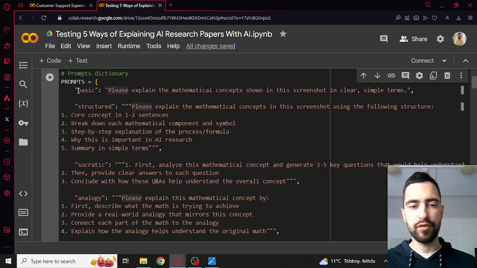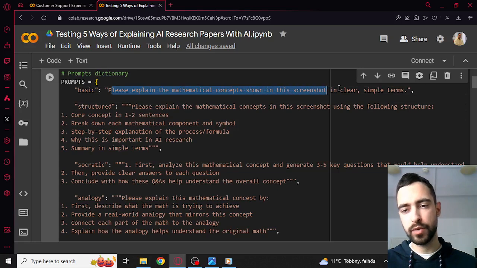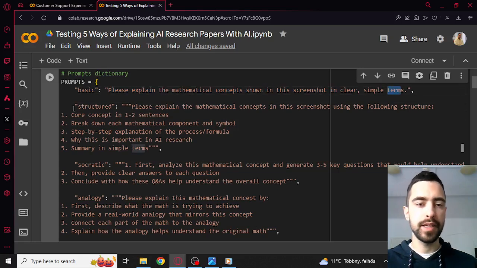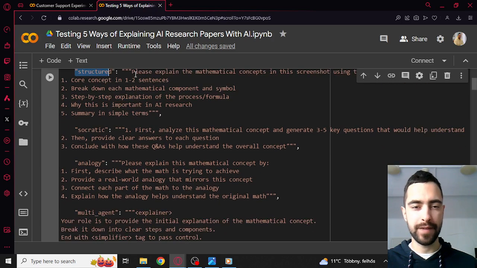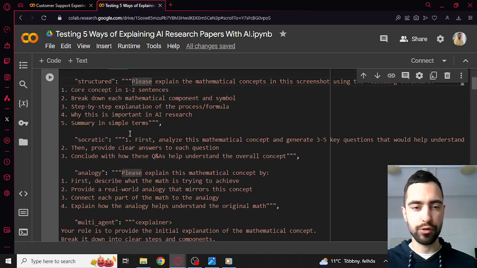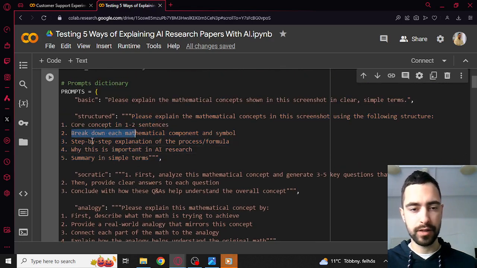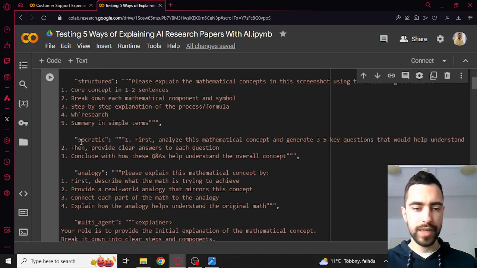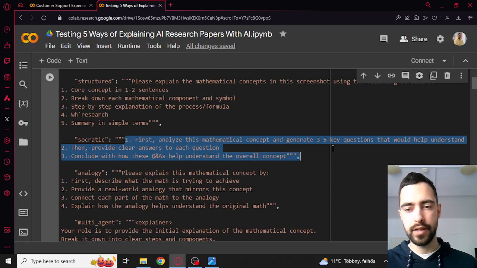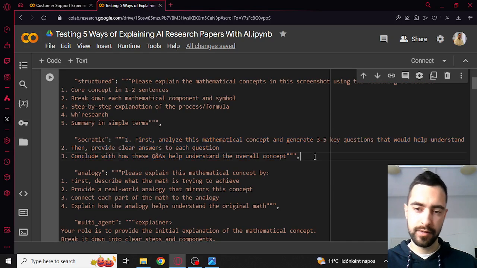The first type of prompt is basic. Please explain the mathematical concepts shown in the screenshot in clear, simple terms. The second type is structured, so I have a lot more instructions like how to go about it. So this is the prompt. So break down step by step why this is important, etc. Then we have Socratic. It's about first asking questions, 3 to 5 key questions, and then answering those questions.